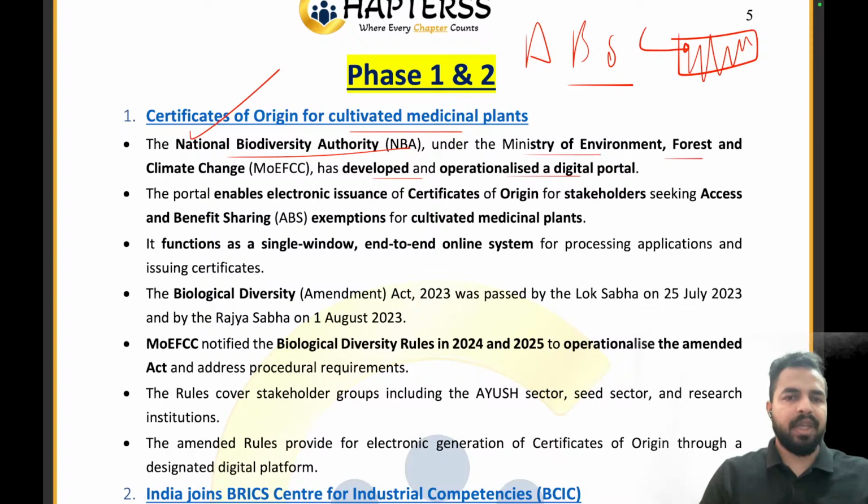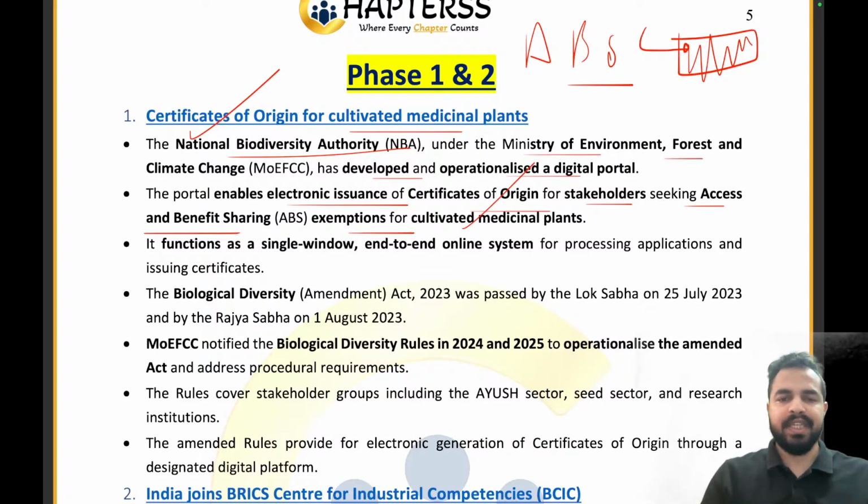So earlier, these companies had to go here and there to ensure that they were following all the standards and taking permissions from all the different departments of the government. But now they have launched one portal from which they can do that. The portal enables electronic issuance of the certificate of origin for stakeholders seeking access and benefit sharing exemptions for the cultivated medicinal plant. तो cultivated medicinal plants के cases में कुछ exemptions यहाँ पर इनको मिलती हैं and these can be directly taken